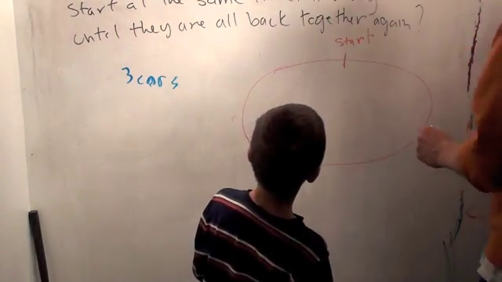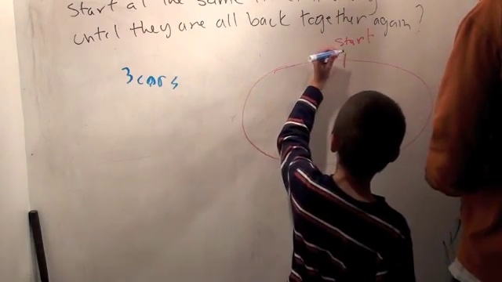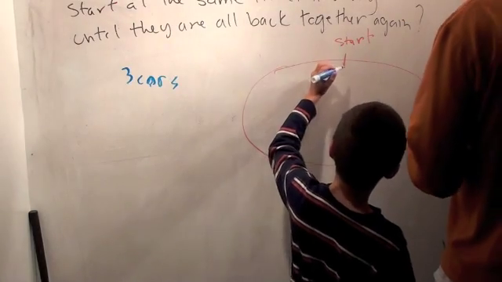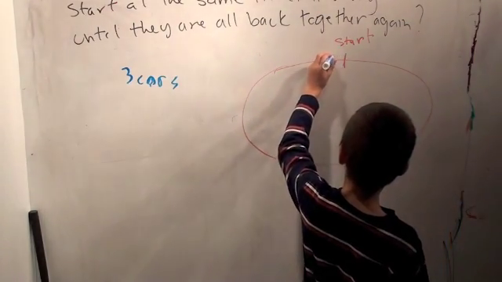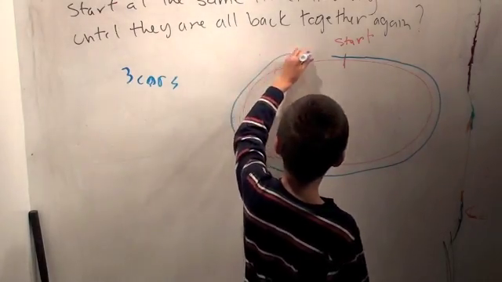And which way do cars go around a track? Do you think they go that way or do you think they go that way? This way's better. Okay. Because start and finish are usually the same thing. Okay, so they go around the track like that.